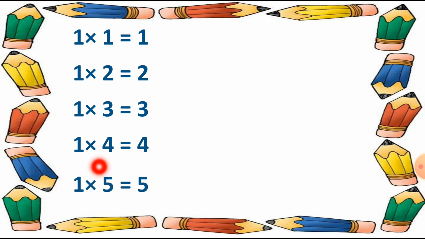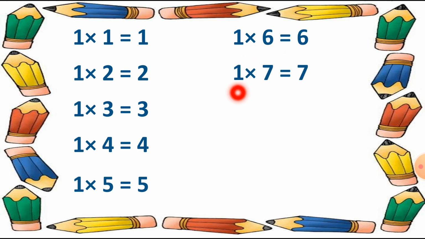After it, 1 fives are 5. Then 1 six are 6. After it, 1 sevens are 7.